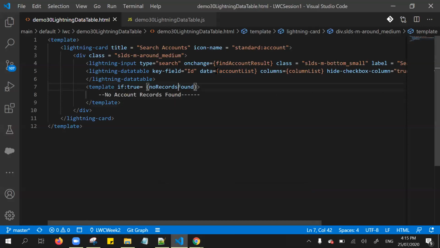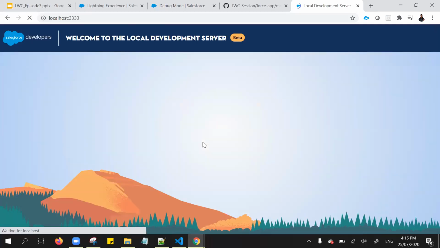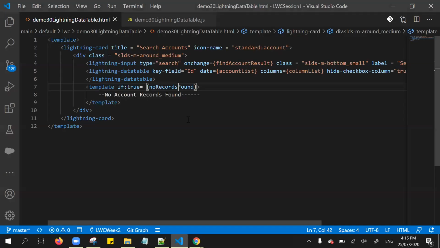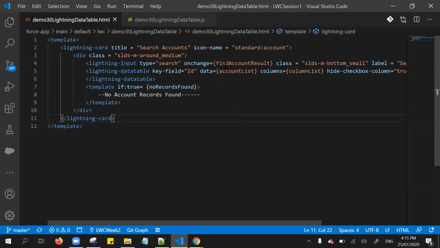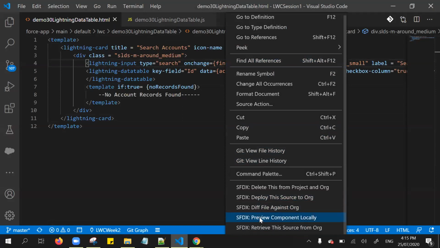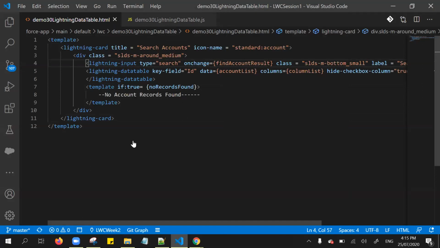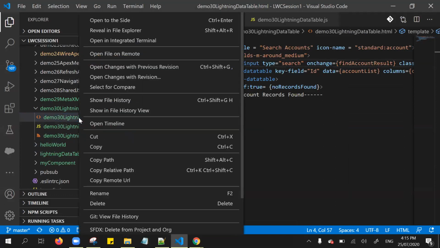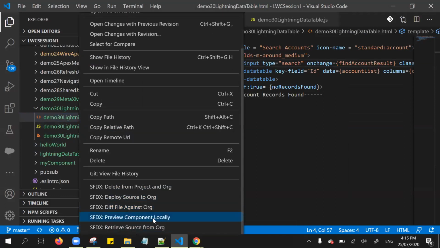For that, we can navigate from this component list. That is one way we can preview the component. The other way: for any component, either the HTML or JavaScript, right click with your mouse and click SFDX preview component locally, or from your Explorer, right click and preview component locally.